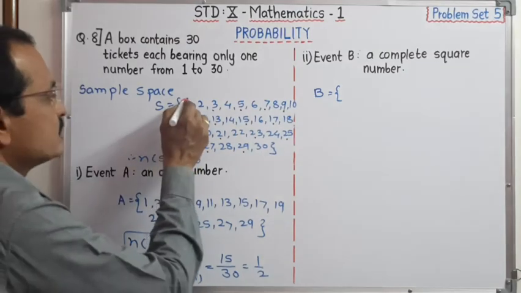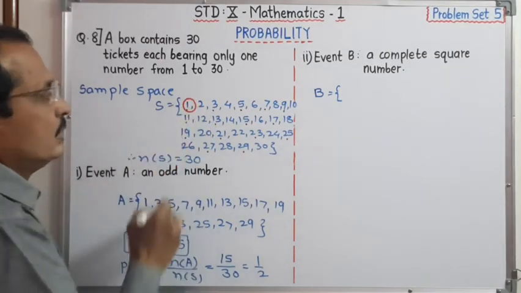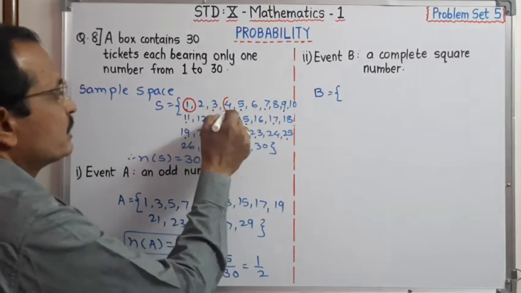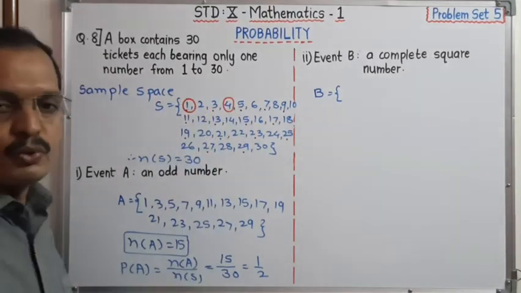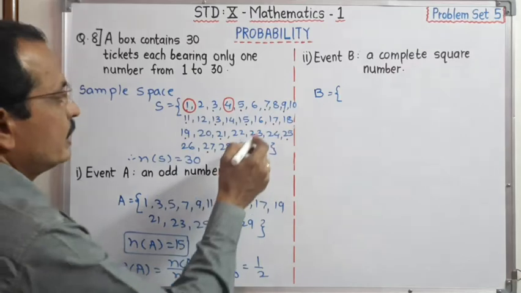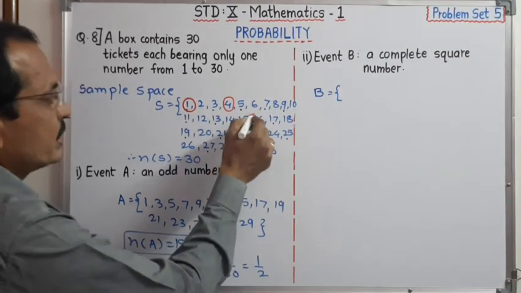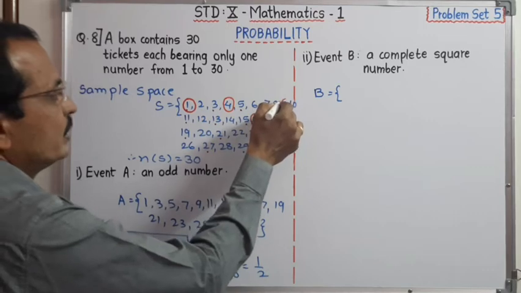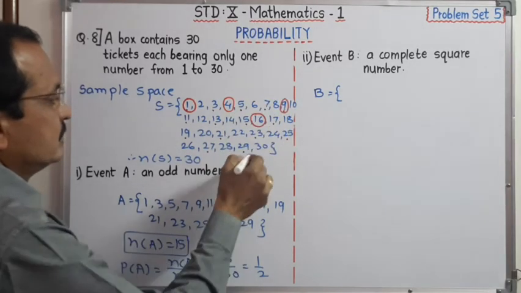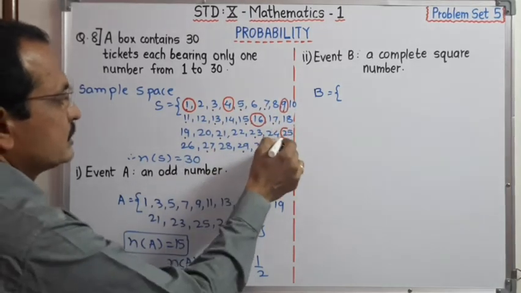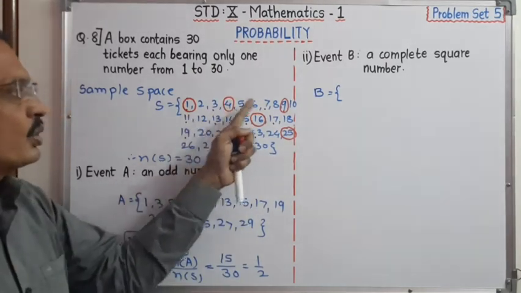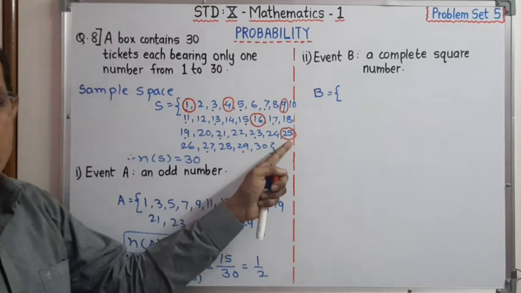A complete square number is 1. 1 is a square of 1. 4 is a complete square number. 4 is a square of 2. Then which is a complete square number? It is 9. Then 16. Then it is 25. 1, 4, 9, 16 and 25.